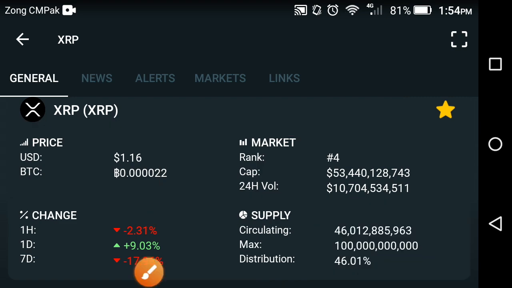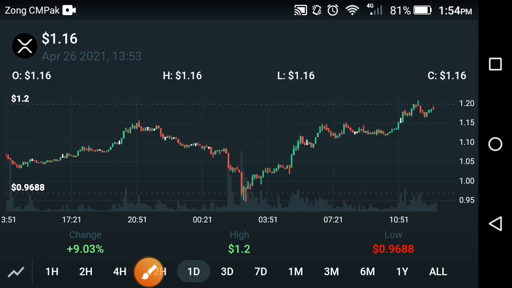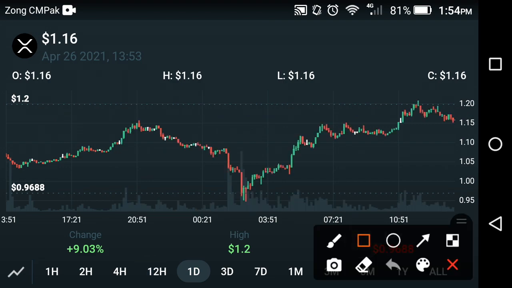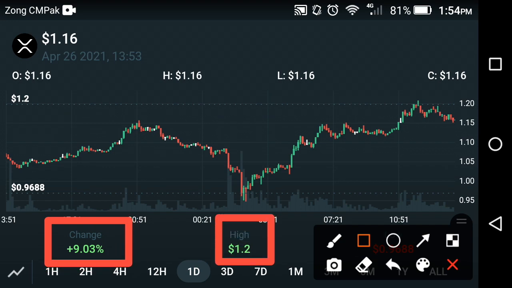Now let's see the price prediction chart of the XRP Ripple coin. What's the price change at this time in XRP Ripple coin? As you can see here, that is the price prediction of the XRP Ripple coin. If we talk about the change in the XRP Ripple coin, the change is about positive 9.03% and the high price of the XRP Ripple coin is about 1.2 USD dollar, friend.